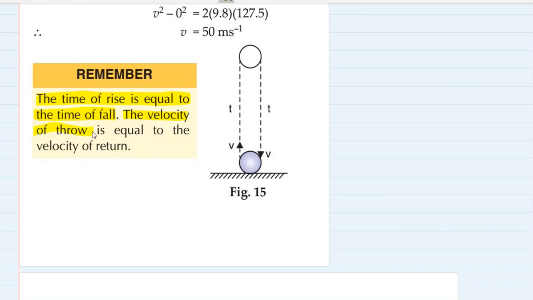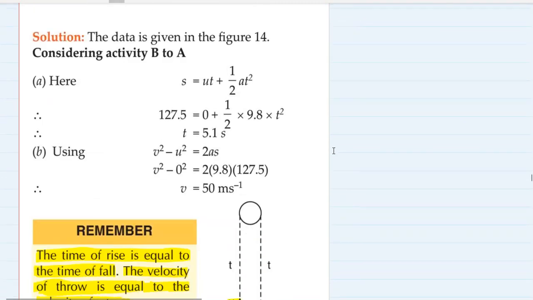The velocity with which the body is thrown is equal to the velocity of return. The maximum velocity at the lowest point, when it returns just before touching the ground, will be equal to the maximum velocity with which it was thrown up. Right? So, a very important conclusion.